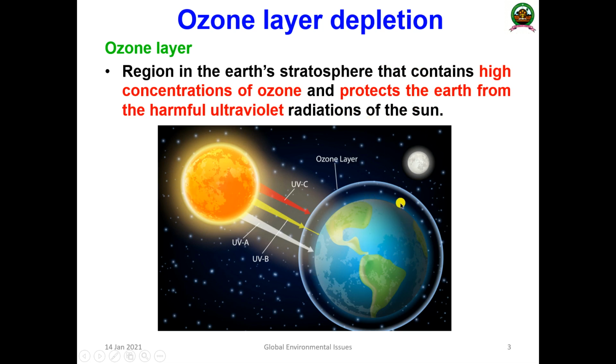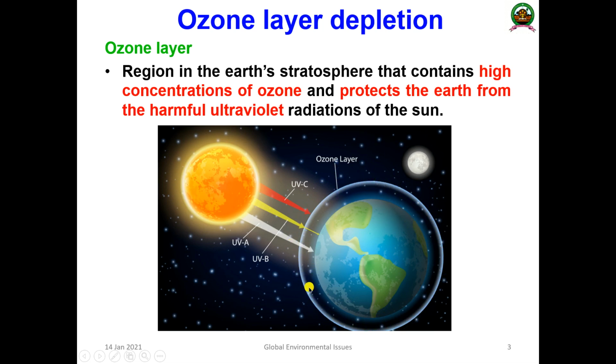So this is the beautiful earth. In the stratosphere, the lowermost region, there is one particular region where the concentration of ozone, that is O3, is high, and that region serves as an insulating covering to the atmosphere of this earth.